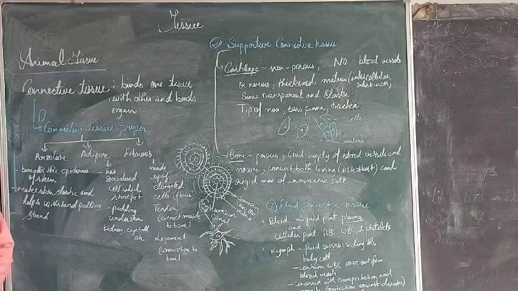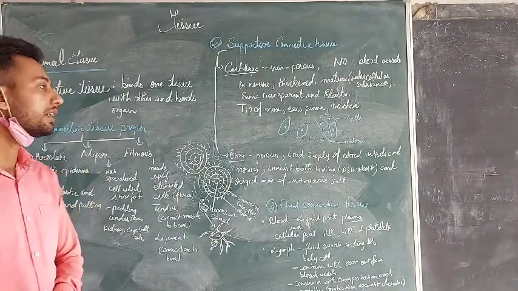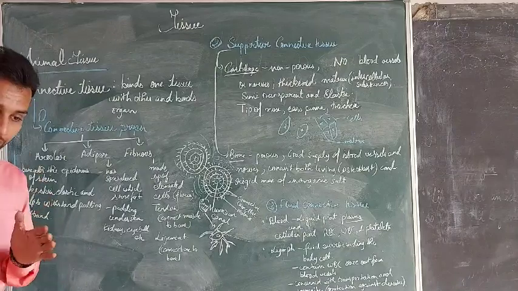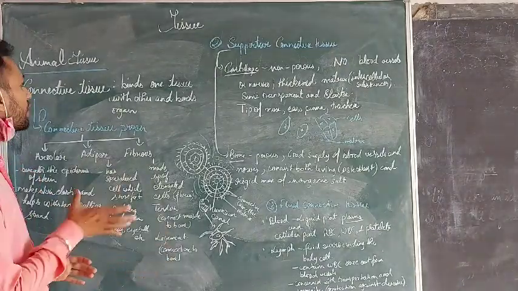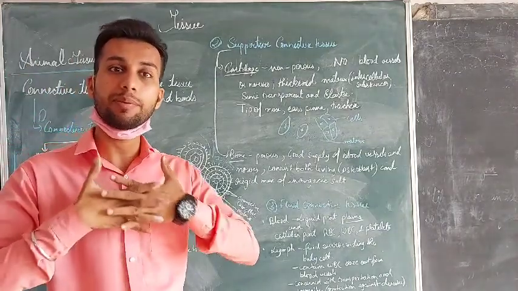Good morning, class. Yesterday we already studied about the animal tissue, epithelial cells. Now we are going to study about the connective tissue. So the connective tissue itself means the tissue which binds one tissue with the other tissue. It helps in the connectivity. It helps in the connection.